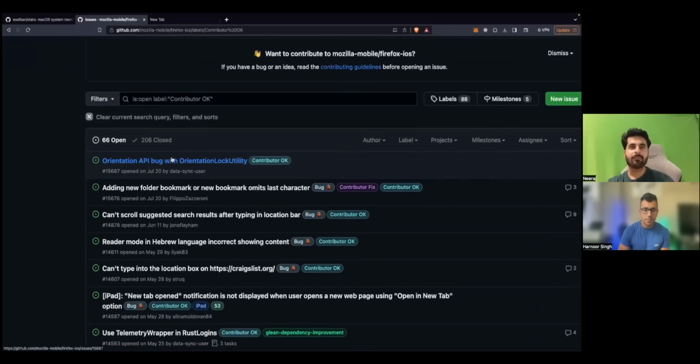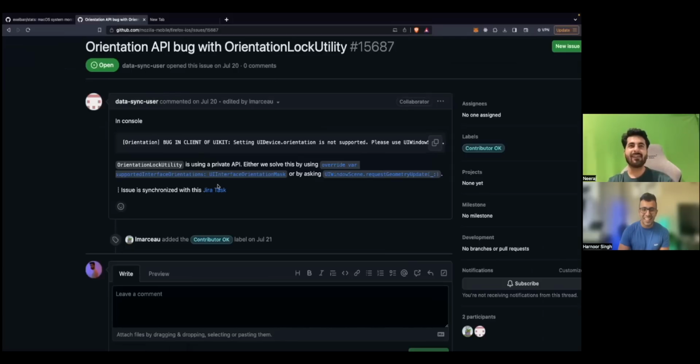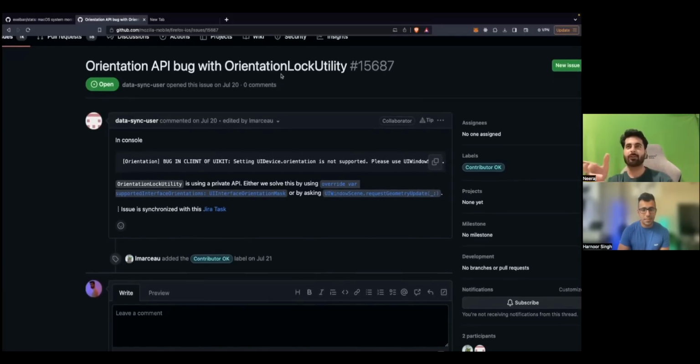Okay. Orientation API bug. I feel like this one is easy. Okay, let's try. So that's something related to orientation, right? API bug. Okay, that's one API which has some bug with orientation lock utility. Oh, maybe that lock functionality is not working, right?